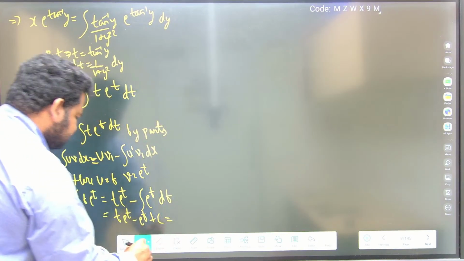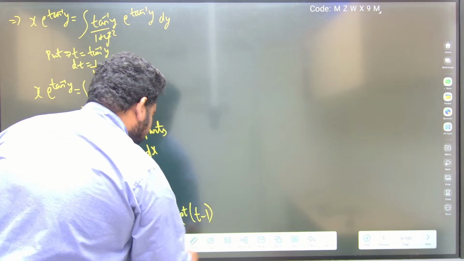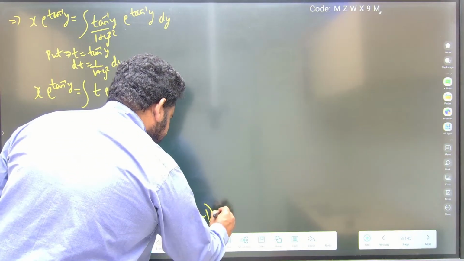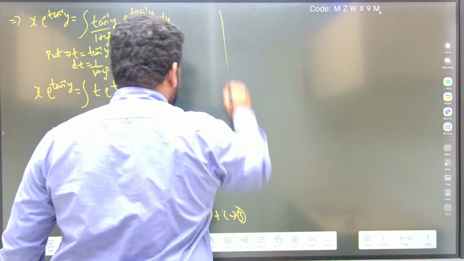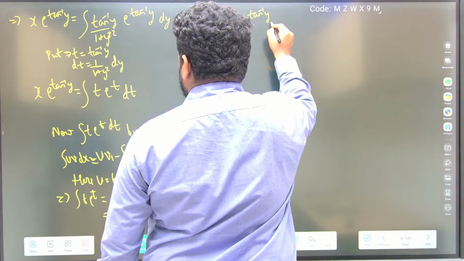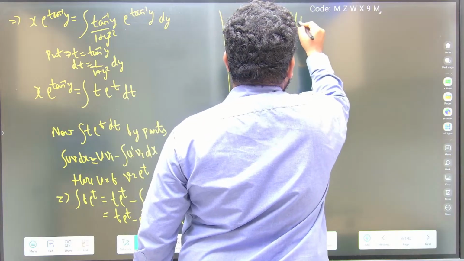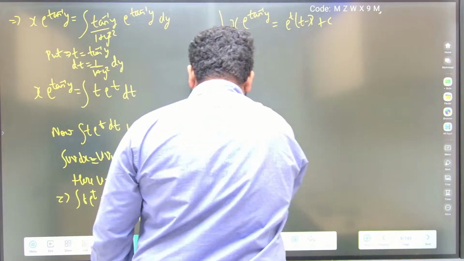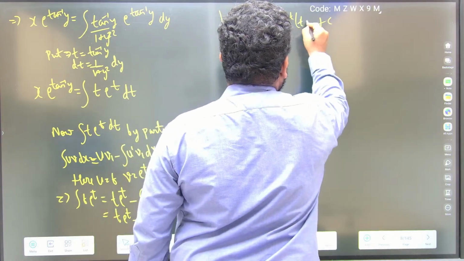So we will have, friends, I can write this as e power t, I can take it common. So this will become e power t into t minus 1 plus c. I will write this as 3. So here this will become x into e power tan inverse of y is equal to e power t into t minus 1 plus c.